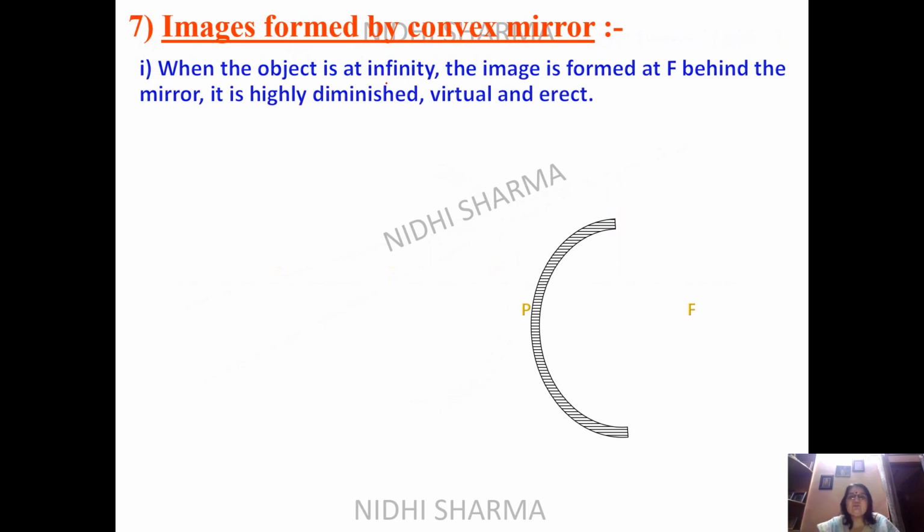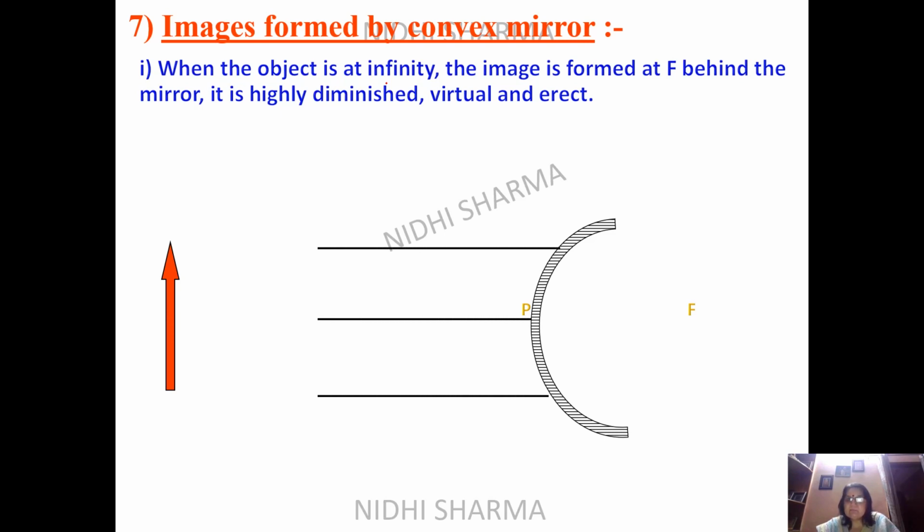Now we have two cases of convex mirror left. Convex mirror, as you can see, the F is on the right hand side. So first of all, never make any mistake when drawing the diagram. Then we take the object which is at infinity. The parallel rays are coming. They will be diverged. Virtually they are meeting at F. So in this way you are completing your image formation.